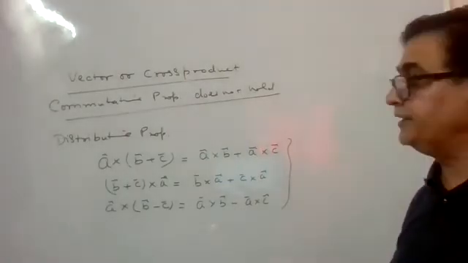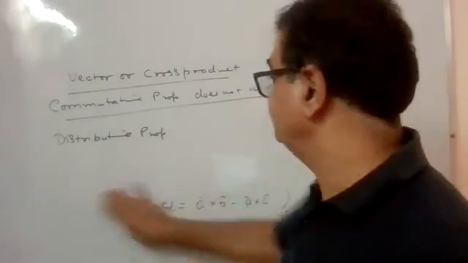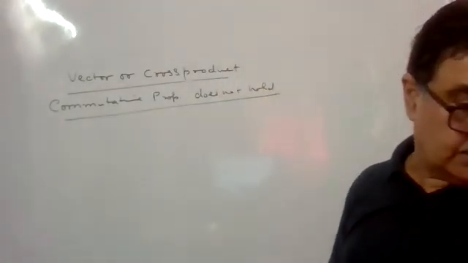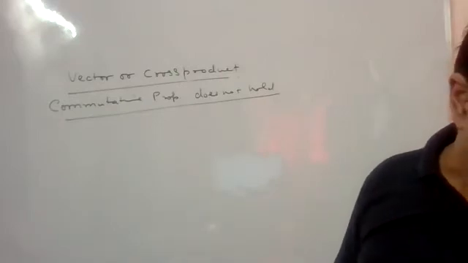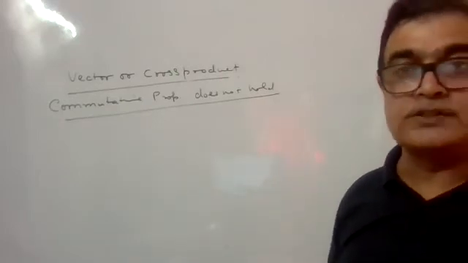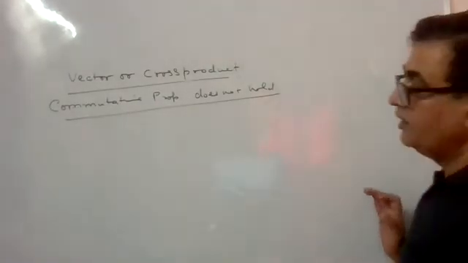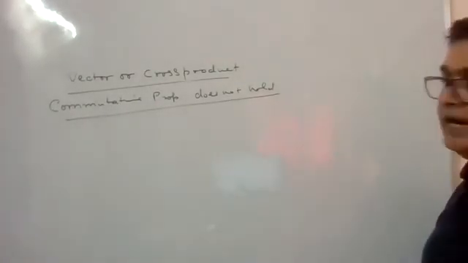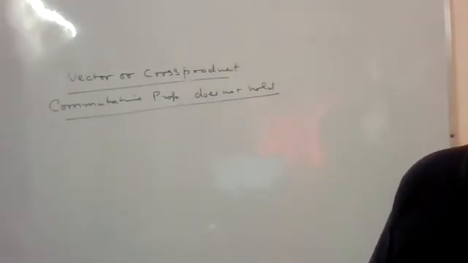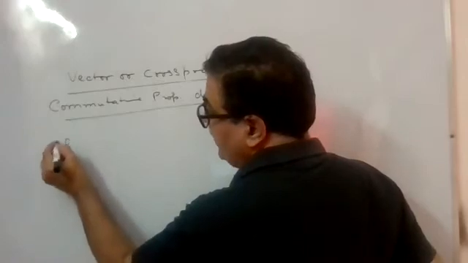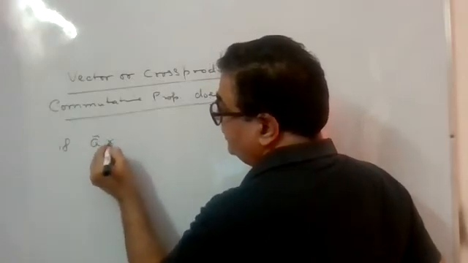Next property, note please, very important one. If A and B are two non-zero vectors, and if we have their cross product coming 0.